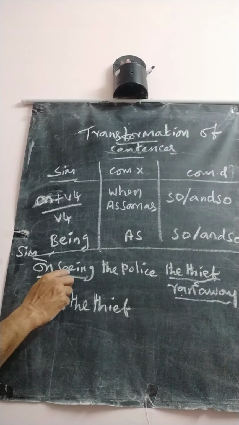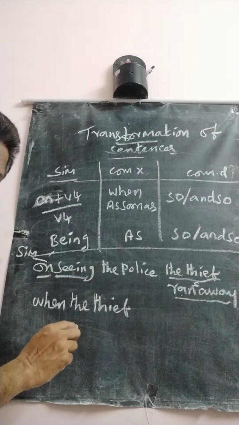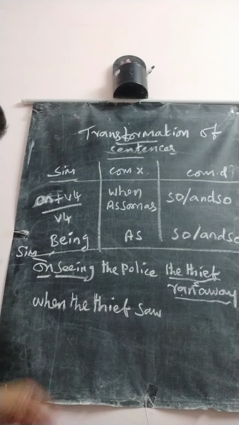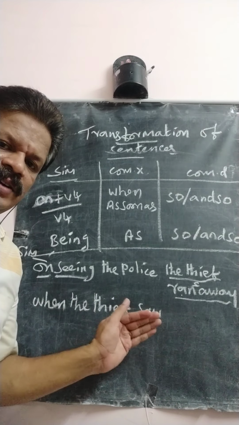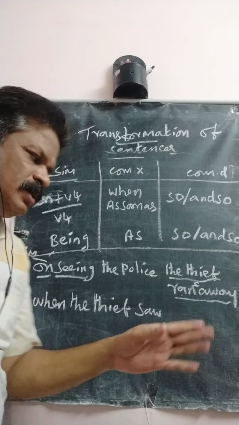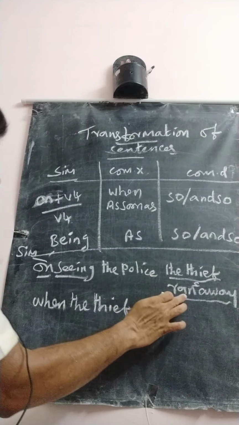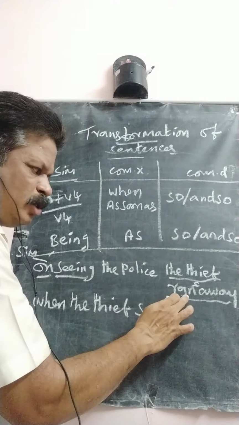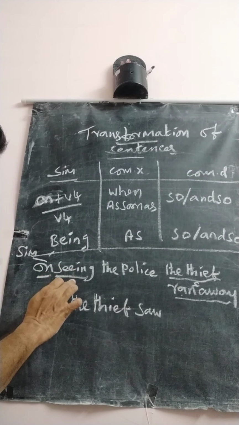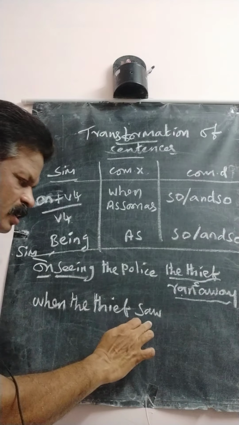So what is the past tense of seeing? Saw. To identify the tense of the given verb, you have to identify the verb. You go to the next sentence and find ran. Ran is past tense, so you find out the past tense of seeing, that is saw.